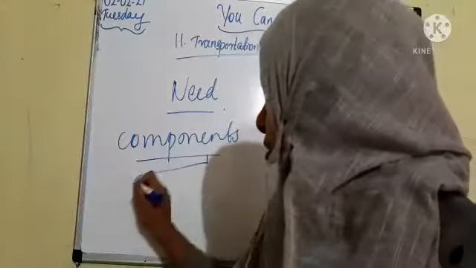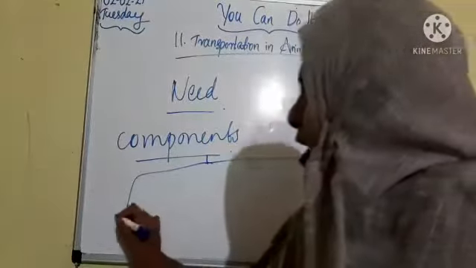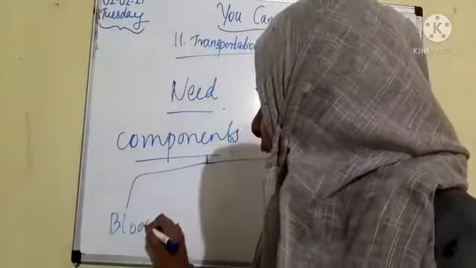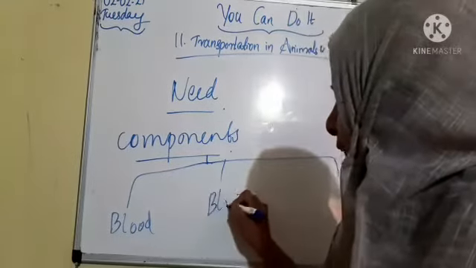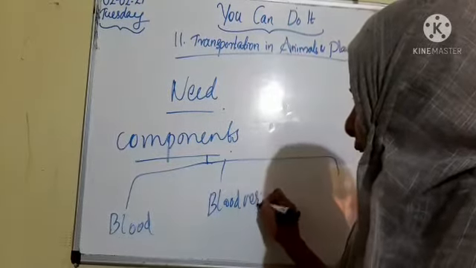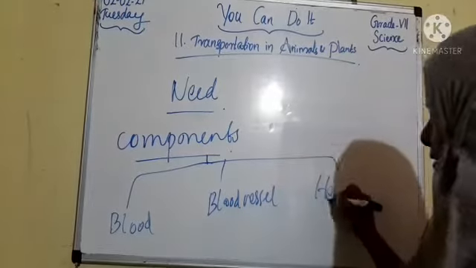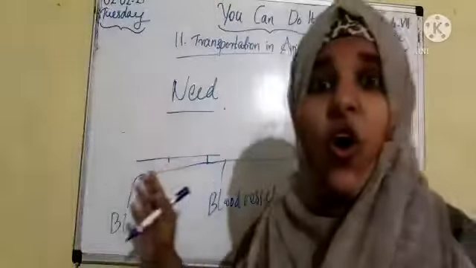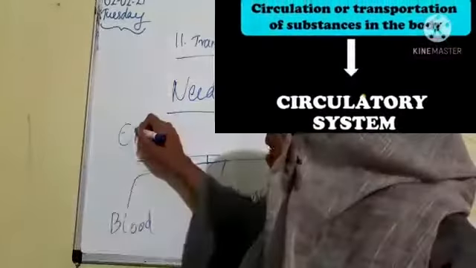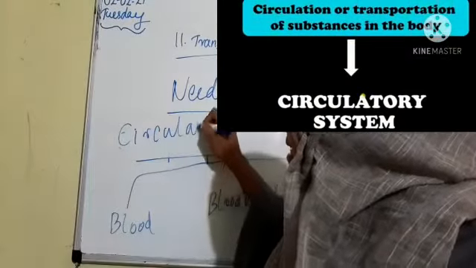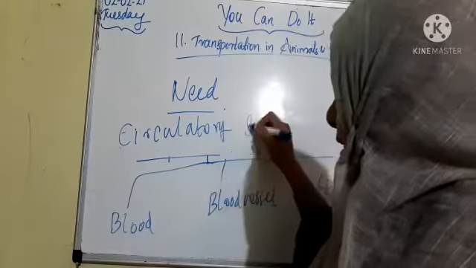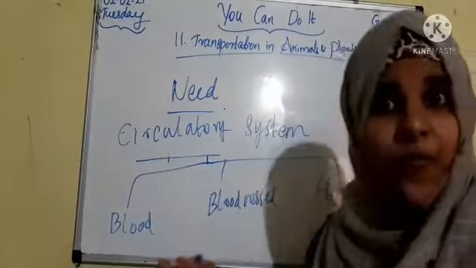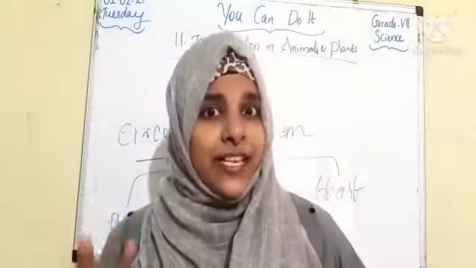So different components of transportation are blood, then blood vessel and heart, which pumps the blood. We can check one by one. Students, we can call it together as the circulatory system. Okay, circulatory system. So it helps for transporting material from one place to another.